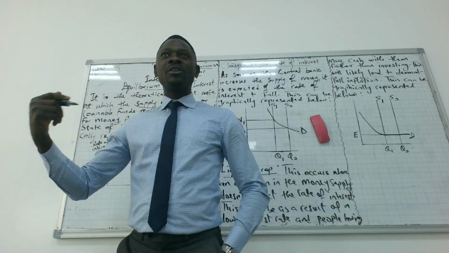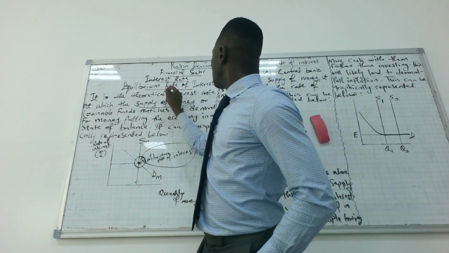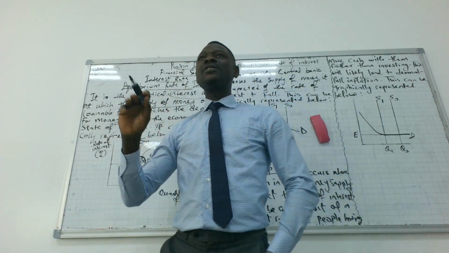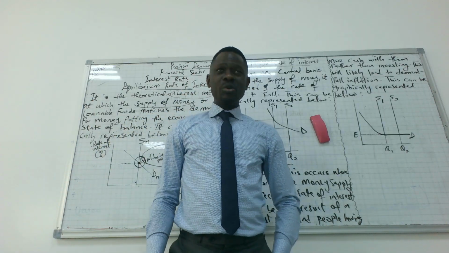So the price that is falling here is the price of money, which is what? The interest rate. That's why I said the interest rate is what? The price of money. Are we getting it? Are we together?